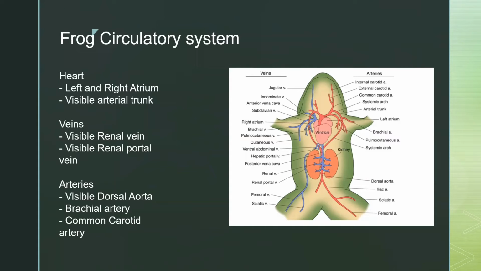This is the frog circulatory system. It's made up of three main organs: the heart, veins, and arteries. The heart has a left and right atrium. It has a visible arterial trunk, and the veins have visible renal veins. There's a visible renal portal vein, and in the arteries, there's a visible dorsal aorta, the brachial artery, and the common carotid artery.